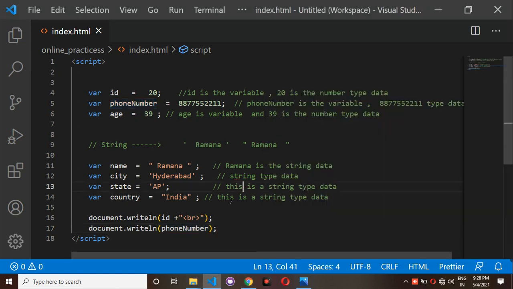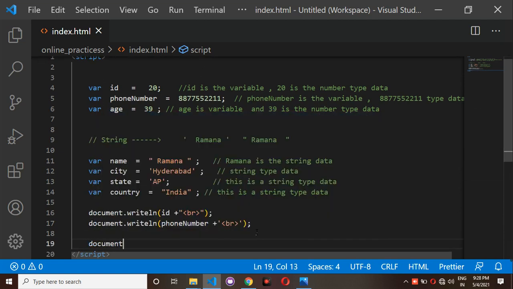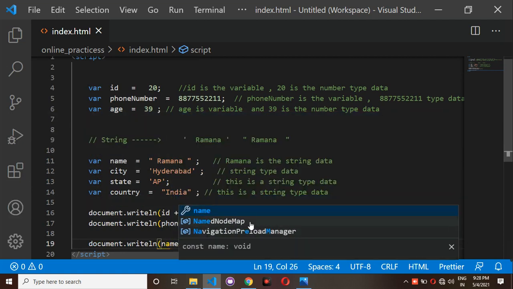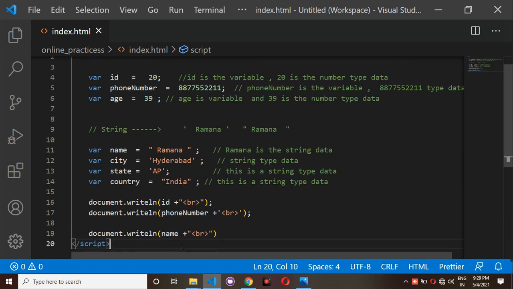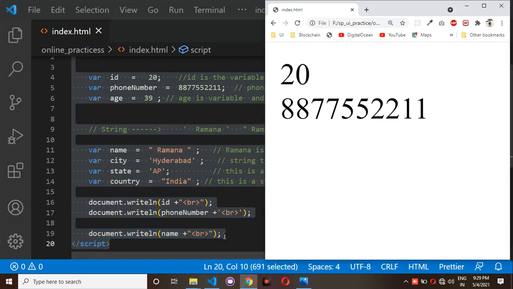In the same way, I want to break here also, inside double quotations or single quotations, I can give the br. Next, for example, document.writeln, and inside writeln I want to print the name. So that's why I am giving this name. Then after that I want to give one break, so I am giving br as the break. You can check.